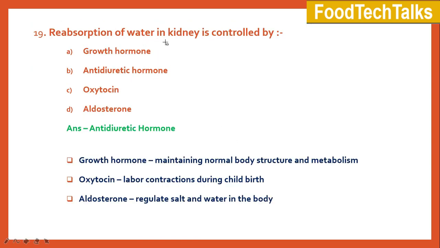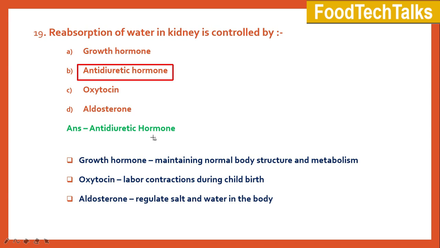Reabsorption of water in kidney is controlled by A. Growth hormone, B. Antidiuretic hormone, C. Oxytocin and D. Aldosterone. The right answer for this question is antidiuretic hormone. Antidiuretic hormone or ADH is also known as vasopressin. It's a hormone made by the hypothalamus in the brain and stored in the posterior pituitary gland.